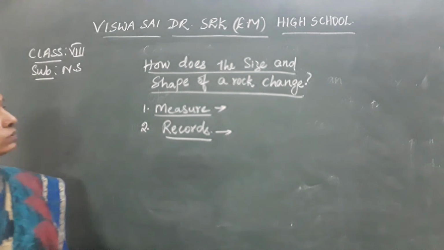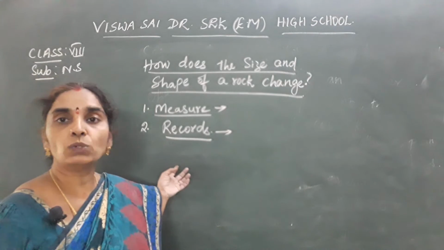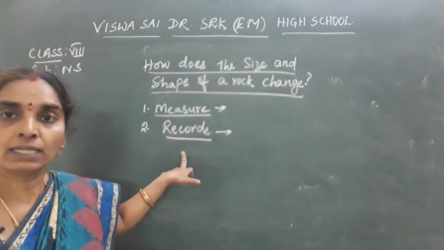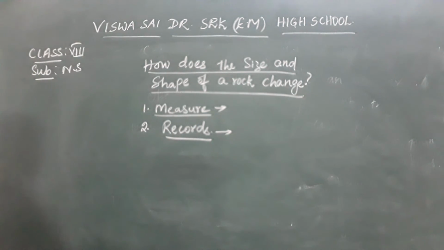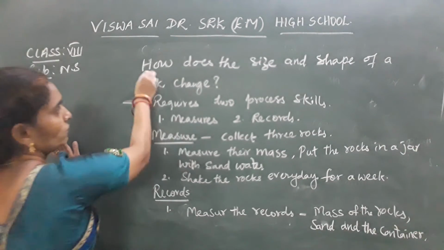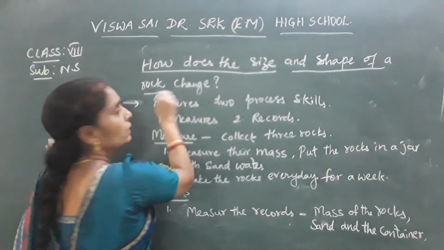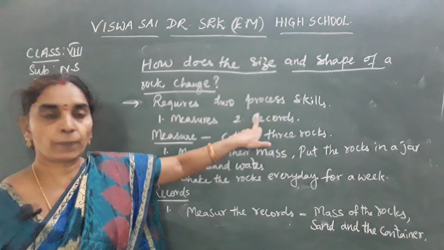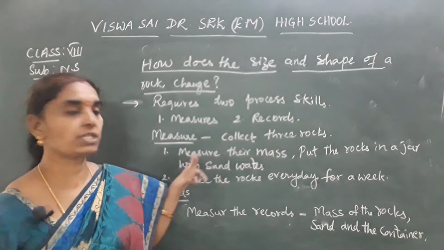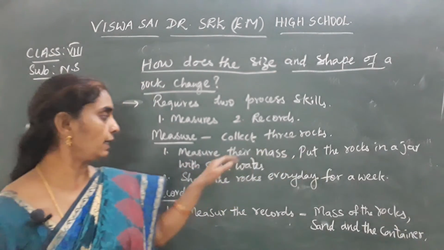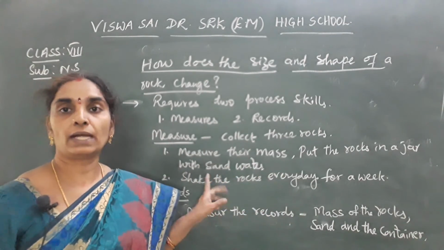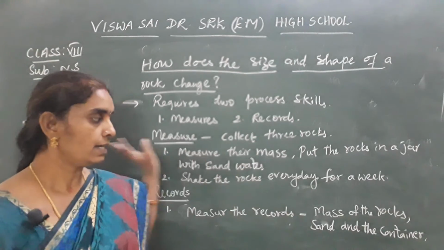Okay children, so that is about the size and shape of the rock. How does it change? What are the two process skills that they used? Measurement and recording. So note down, children: how does the size and shape of a rock change? It requires two process skills, measure and record. Measure: collect 3 rocks, measure their mass, put the rocks in a jar containing sand and water, and shake the rocks every day for about a week. Then record the mass of the rock, the container and also the sand.